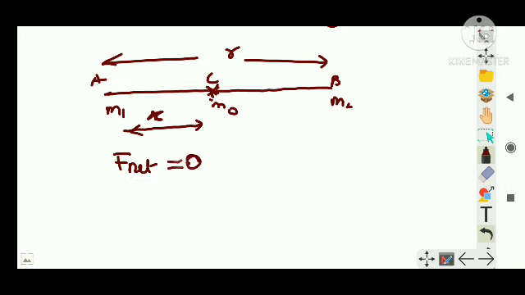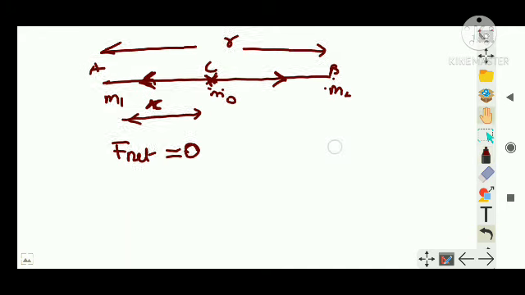At point C it is not experiencing any force. That is, the force on m0 due to m1 and due to m2 is equal. If there is a force here pulling in this direction from m1, then the same amount of force is pulled by B, so that the net force will be equal to 0.